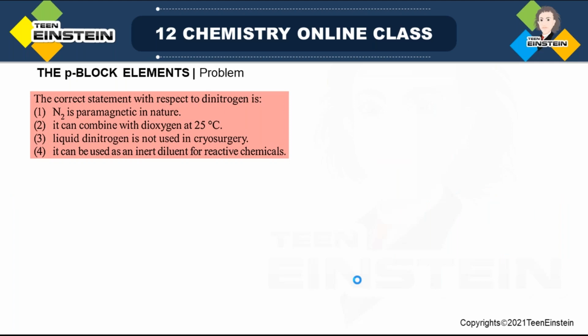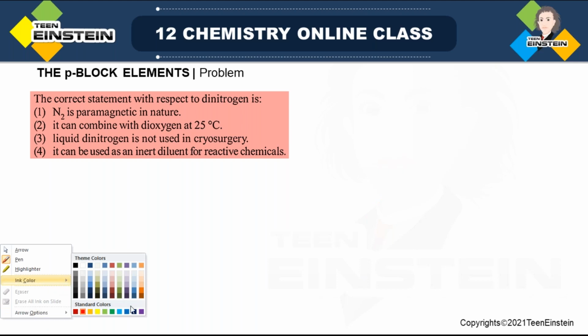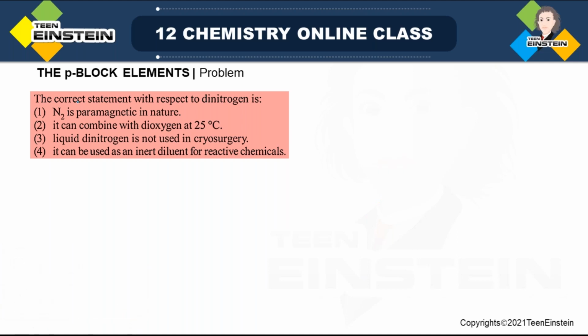Now we will see a question regarding nitrogen gas. We have to find the correct statement with respect to dinitrogen, the diatomic gas. The first statement: nitrogen is paramagnetic in nature. Now, if we consider a single nitrogen atom, its outermost configuration is 2s2 2p3. But N2 is a diatomic molecule, not a single nitrogen atom. As a molecule, is there any unpaired electron present or not?